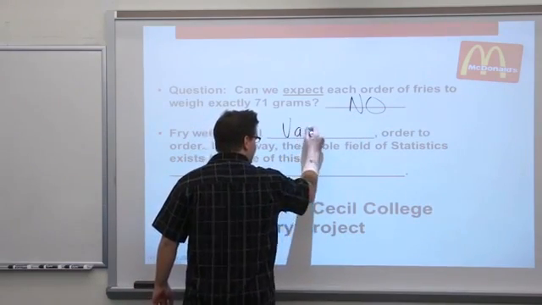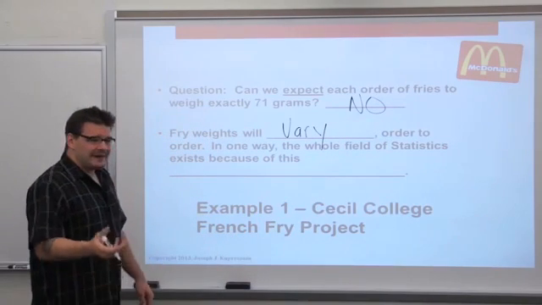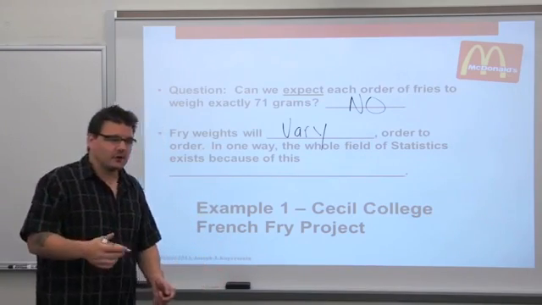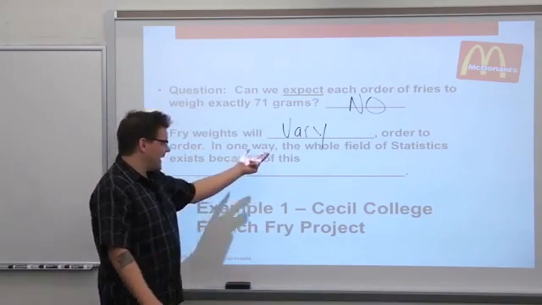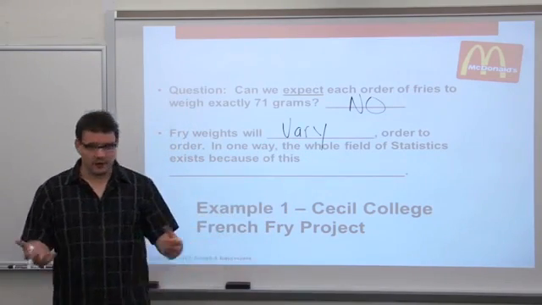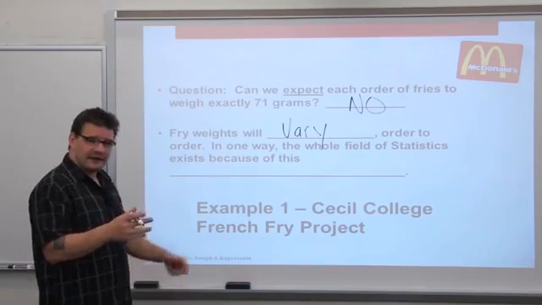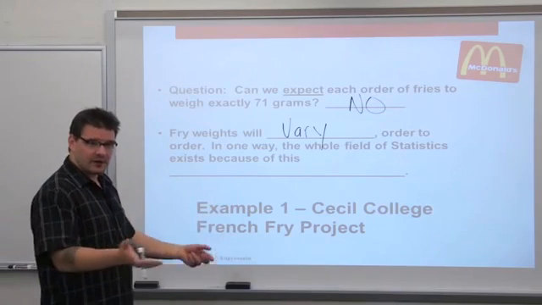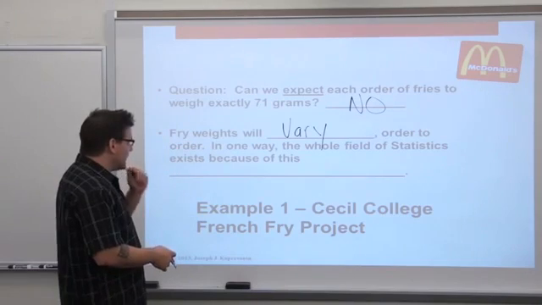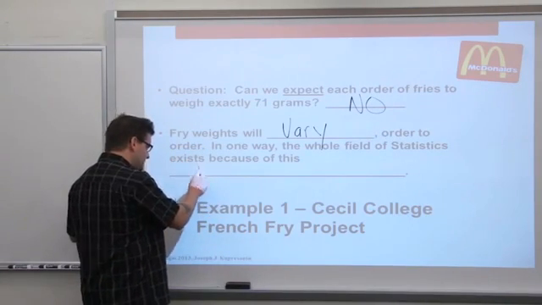Statistics is all about variation. As the franchise owner, say you're the McDonald's franchise owner, we want that variation to be as small as possible. Okay, if we're practicing good quality control and we're running a good restaurant, the fry orders should have little variation. If there's lots of variation, it might tell us that there's problems with employee training. Okay, so fry weights will vary order to order, and in one way, the whole field of statistics exists because of this variation.